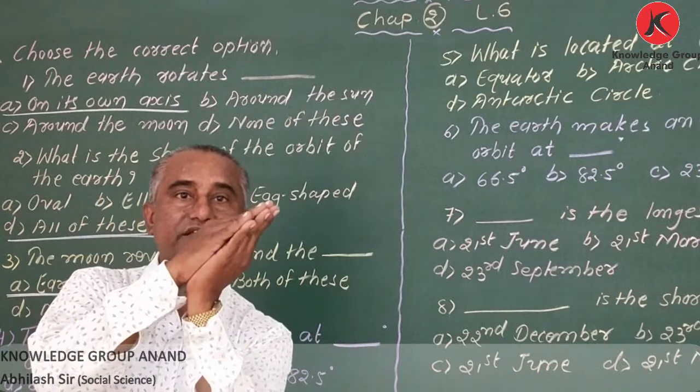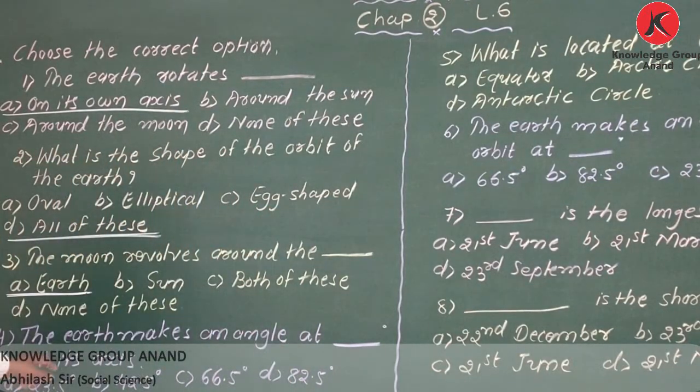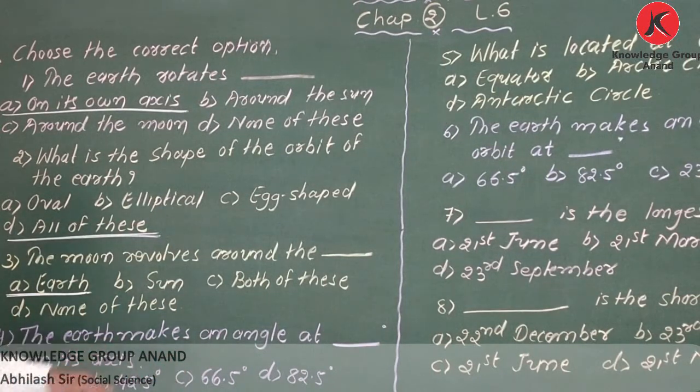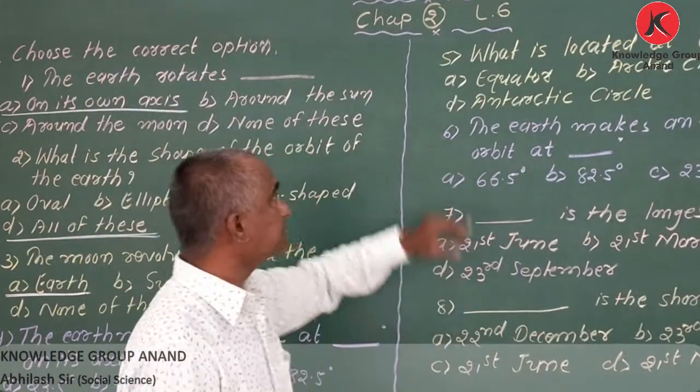It is a little tilted. And how much? 23.5 degree. That's why the earth makes an angle at 23.5 degree on its axis.